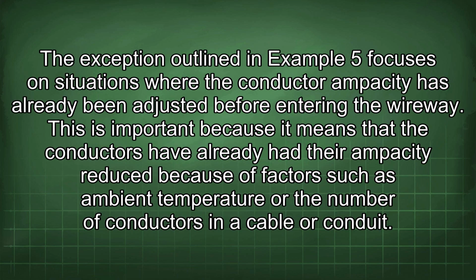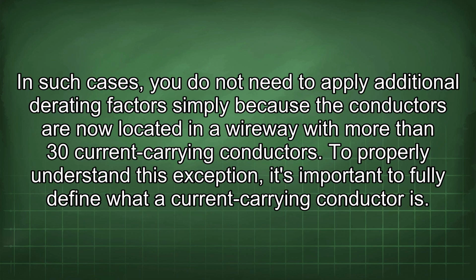The exception outlined in Example 5 focuses on situations where the conductor ampacity has already been adjusted before entering the wireway. This is important because it means that the conductors have already had their ampacity reduced because of factors such as ambient temperature or the number of conductors in a cable or conduit. In such cases, you do not need to apply additional derating factors simply because the conductors are now located in a wireway with more than 30 current-carrying conductors.